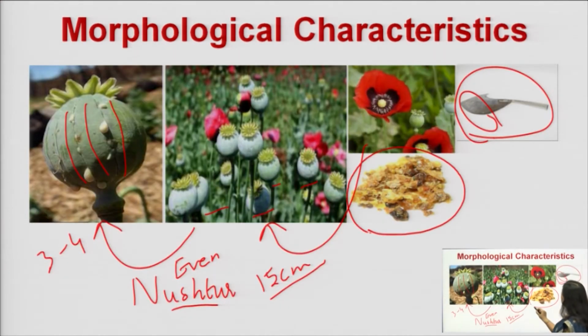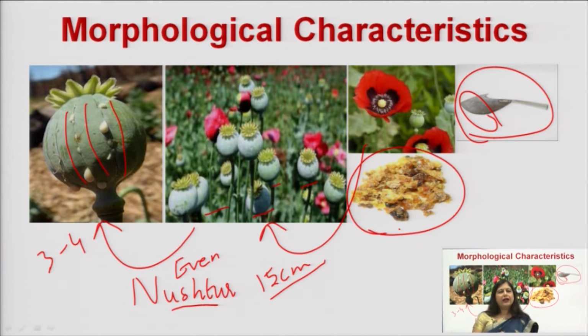these are the dried latex of the opium. They look like this on collection and drying. They are either rounded masses or flattened masses, and they have a bitter taste, very slight odor, and the color varies from pale yellow to brown. Initially it is plastic in nature. Plastic means it has a little flexibility, but gradually on drying it becomes more brittle, it can break, it becomes more stony on drying.